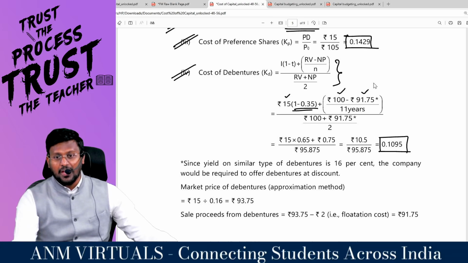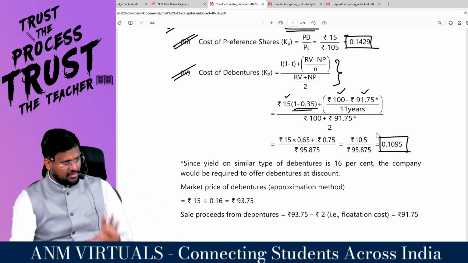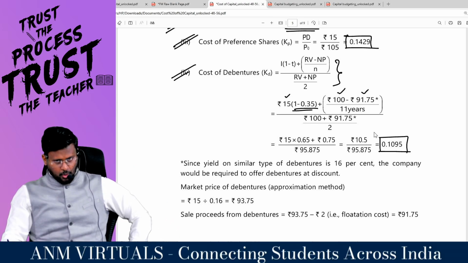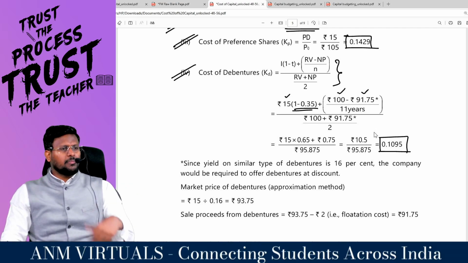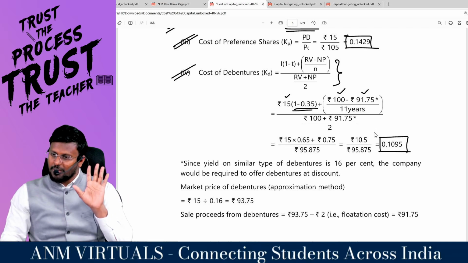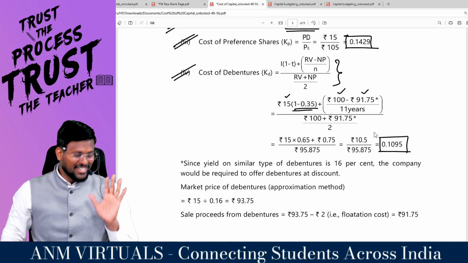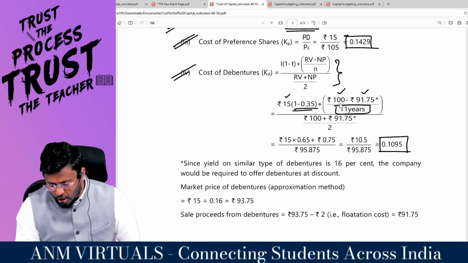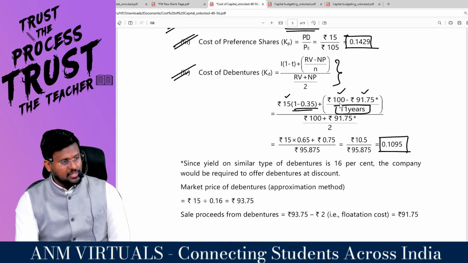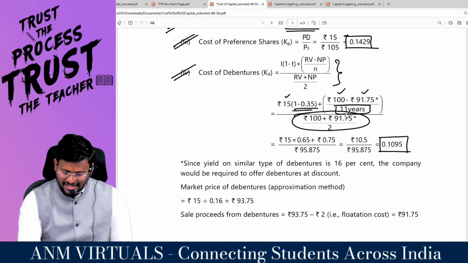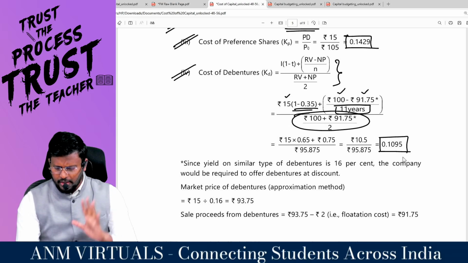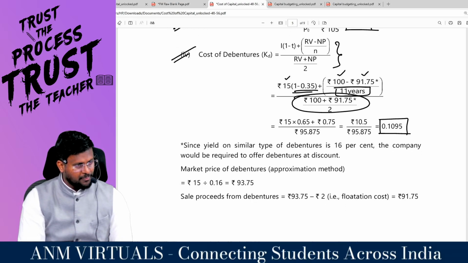Plus 91.75. How are you getting 91.75? The debenture holders want a return of 15 rupees with an expected rate of 16%, so it is going to be 93.75. From that, the company is supposed to pay a flotation cost of 2 rupees. So 93.75 minus 2 rupees will give you 91.75. Very good. So there is a capital loss that has to be written off over a period of 11 years. So the average liability will be 100 plus 91.75 divided by 2. So if you calculate, it is 10.95.